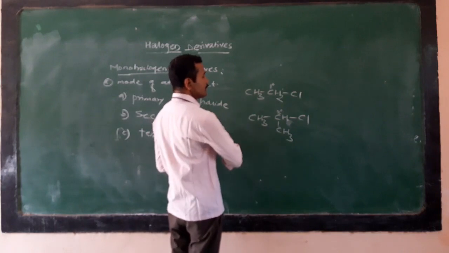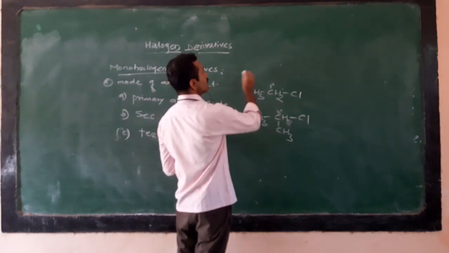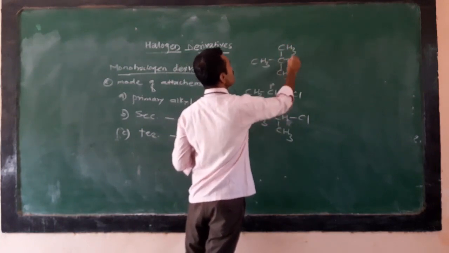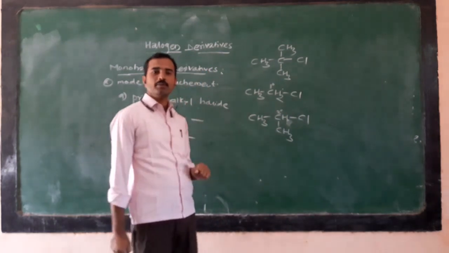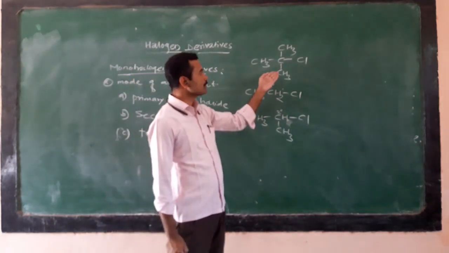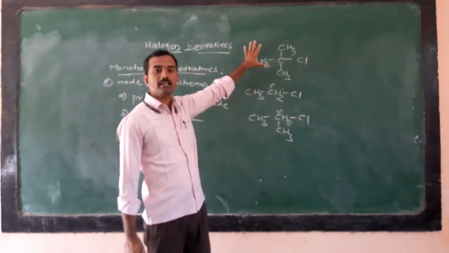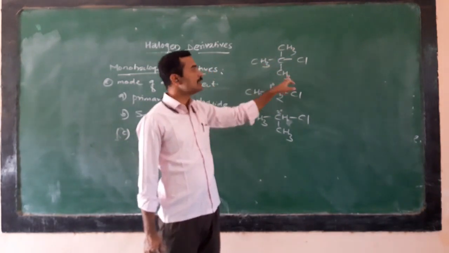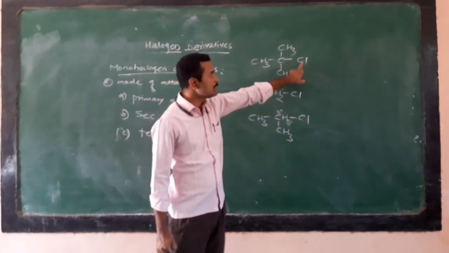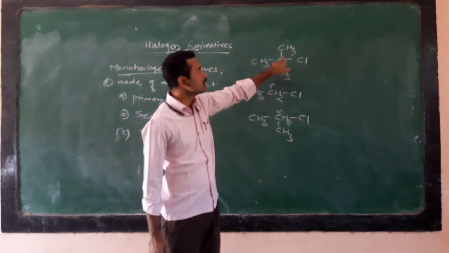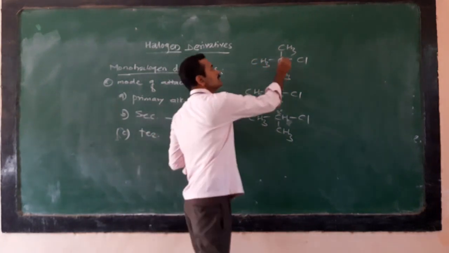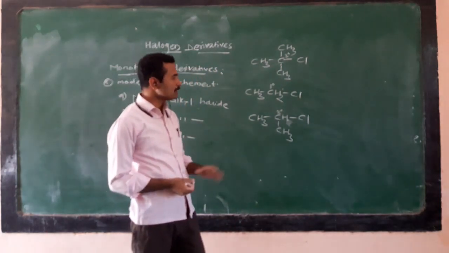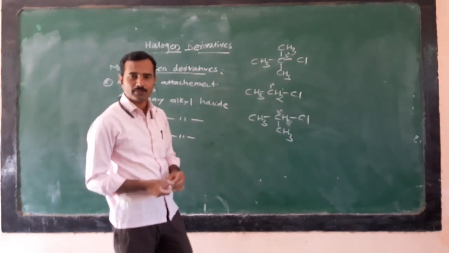Then tertiary alkyl halide, with the example CH3, CH3, CH3 and Cl. This is tertiary butyl chloride. Why butyl? Because there are 4 carbons here, 1, 2, 3, 4. So the parent alkane is butane. One of the hydrogen atoms is replaced by a chlorine atom. The halogen atom, chlorine, is attached to this carbon, which is attached to another 3 carbons. So that's why it is tertiary. So tertiary butyl chloride. These are the well-known examples. Other examples you can try yourself at home.